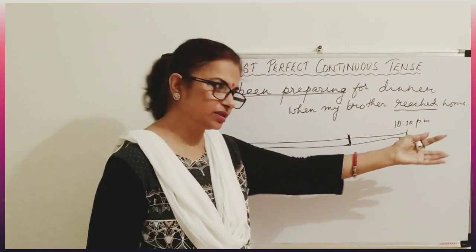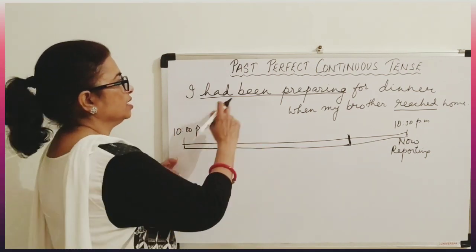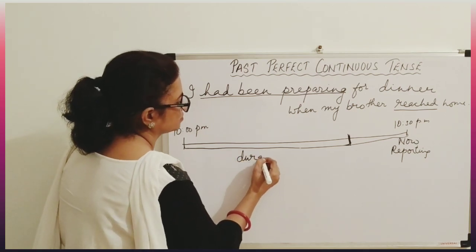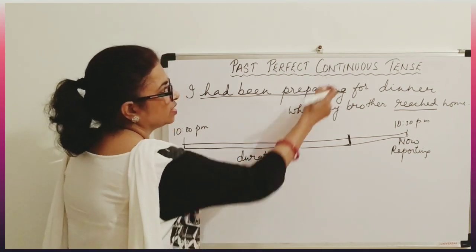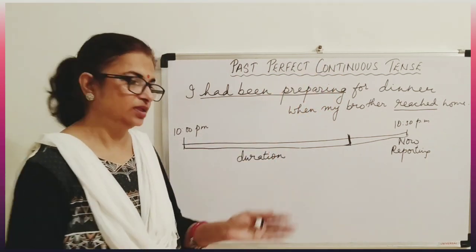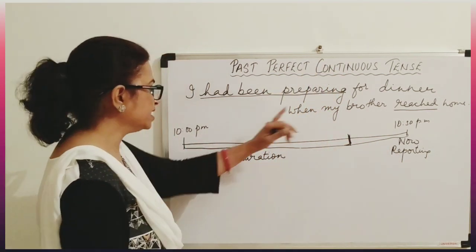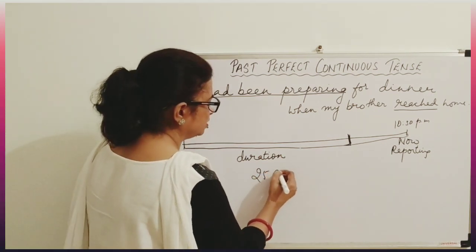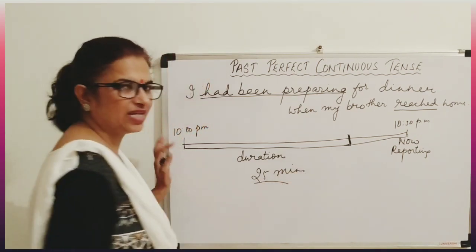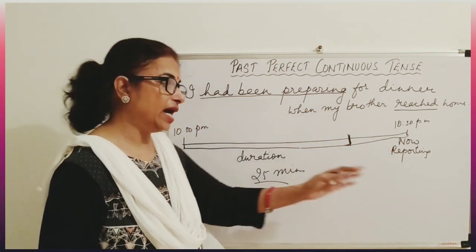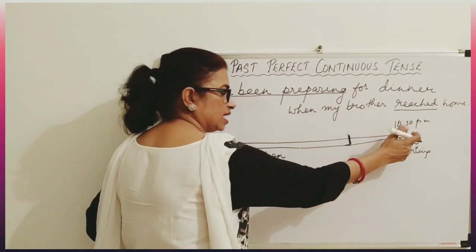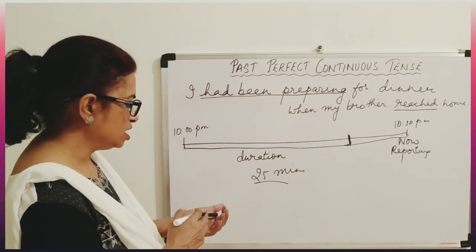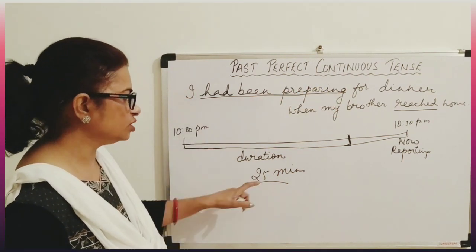Afterwards, my brother came. So now this perfect continuous tense tells you about the duration. The word continuous is about the duration only. So it tells you about the duration, like for how much time, maybe for 25 minutes. She was preparing for the dinner, and then the brother reached. It can be till this time when he reached. So it is all about the duration. The continuous tense tells you about the duration.